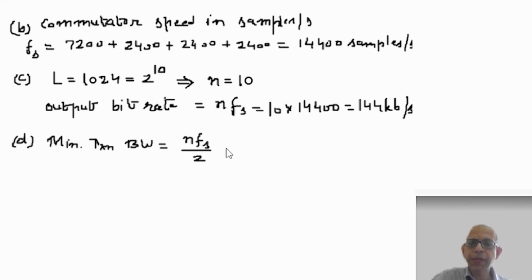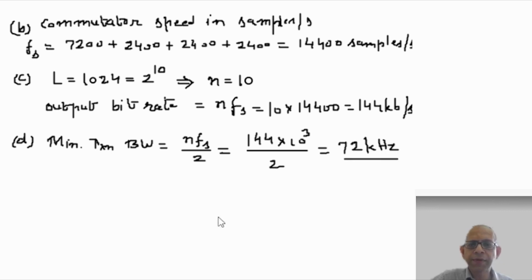So assuming 1 bit represents 1 independent piece of information, the channel bandwidth required is n fs by 2, that is, output bit rate by 2, which is 144 times 10 to the power 3 by 2, which is 72 kilohertz.